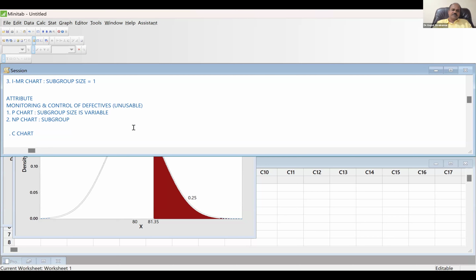Subgroup size is nothing but sample size, right? When your subgroup size is constant, you go for NP chart. Similarly, go for U chart when subgroup size is variable. And go for C chart when subgroup size is constant.